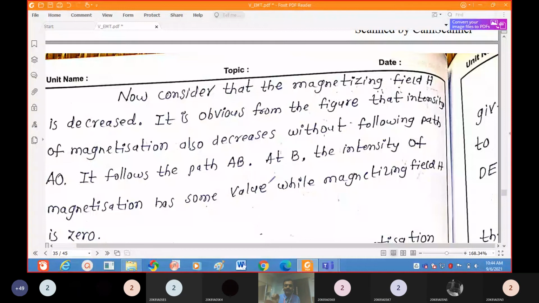Electronic polarizability alpha e, ionic polarizability, next orientation polarizability and surface charge polarizability. Here four types are there. Just read the definitions, how each reacts with temperature, and examples. So that is regarding polarization.